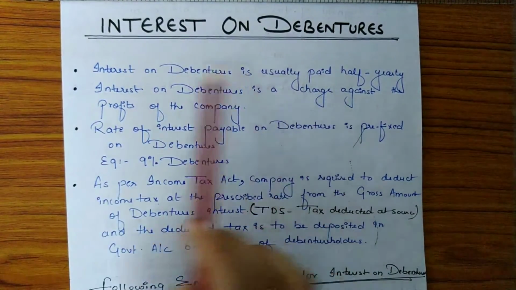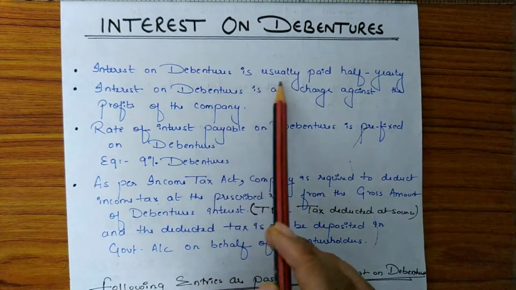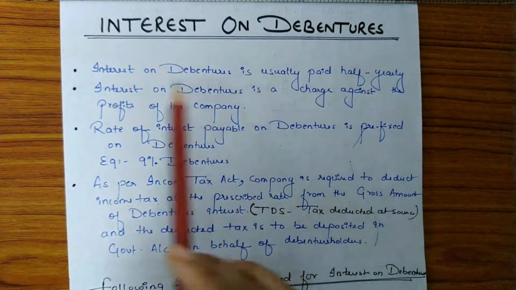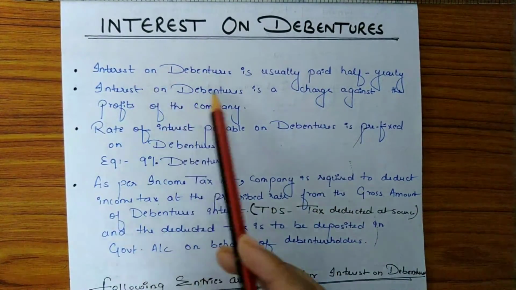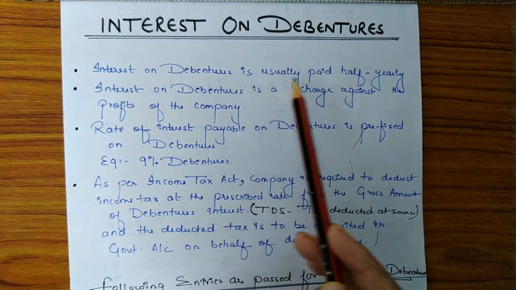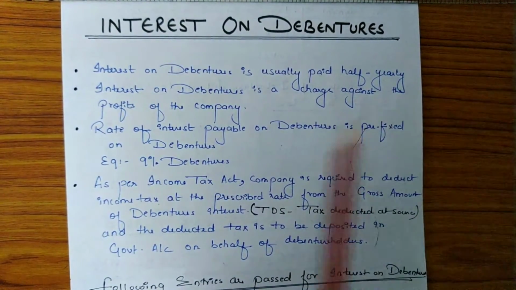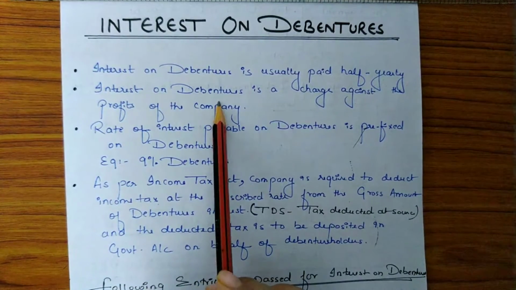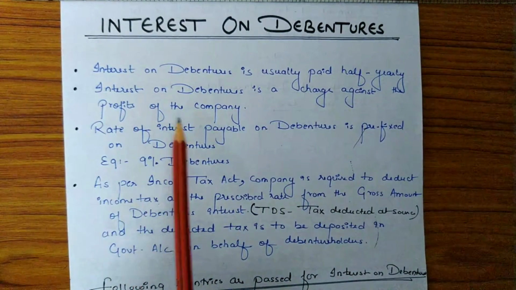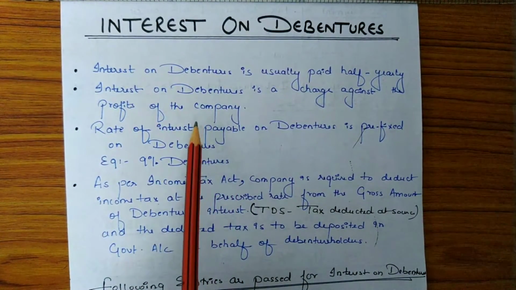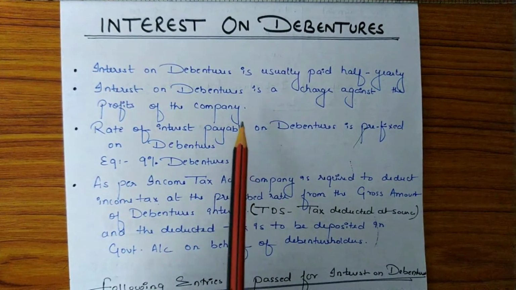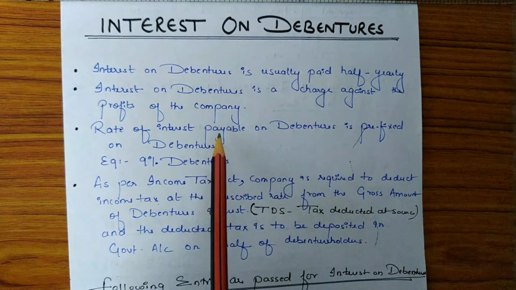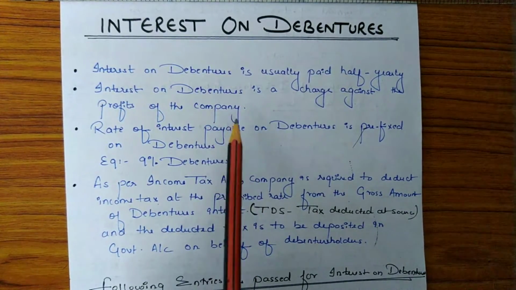So here, interest on debenture is usually paid half yearly. Interest can be paid half yearly or annually, but in case of debentures, it is usually paid half yearly. Interest on debenture is a charge against the profits of the company, which means interest on debentures has to be paid regularly even if the company suffers a loss or it does not earn profit.